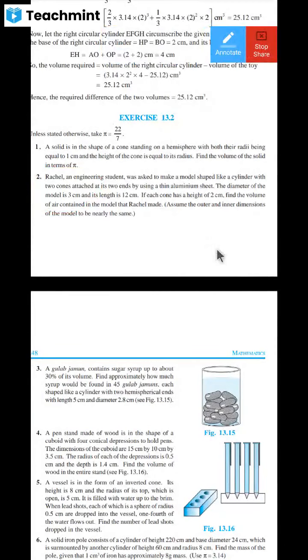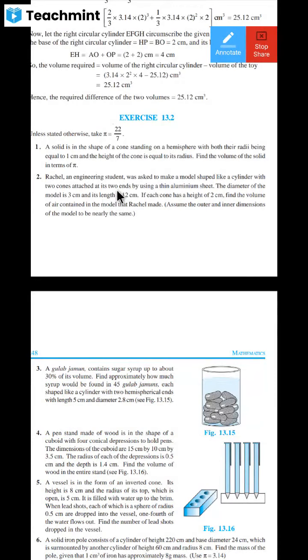Rachel, an engineering student, was asked to make a model shaped like a cylinder with two cones attached at its two ends, by using a thin aluminum sheet. That means the cones are there at the ends of that cylinder.